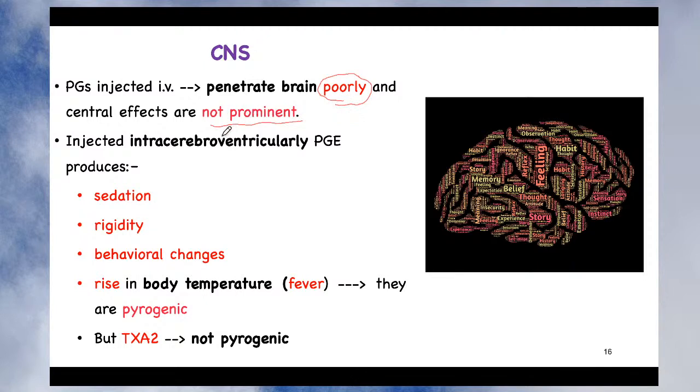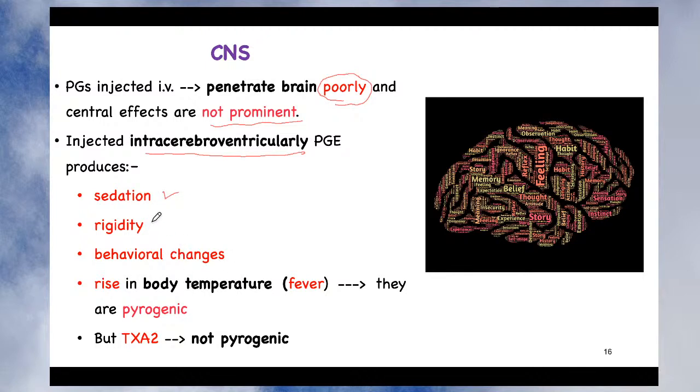And we know that if we cannot study by IV injection, what we need to do is give an intracerebroventricular injection. That is, you need to give the injection in the cerebrospinal fluid. When you give the injection directly into the cerebrospinal fluid, there is no matter of crossing the blood-brain barrier. It will go directly into the central nervous system. So when you give such an injection, you can observe their pharmacological action. When it is given intracerebroventricularly, it is observed that it produces sedation. So what is the action on the CNS? The CNS is inhibited.